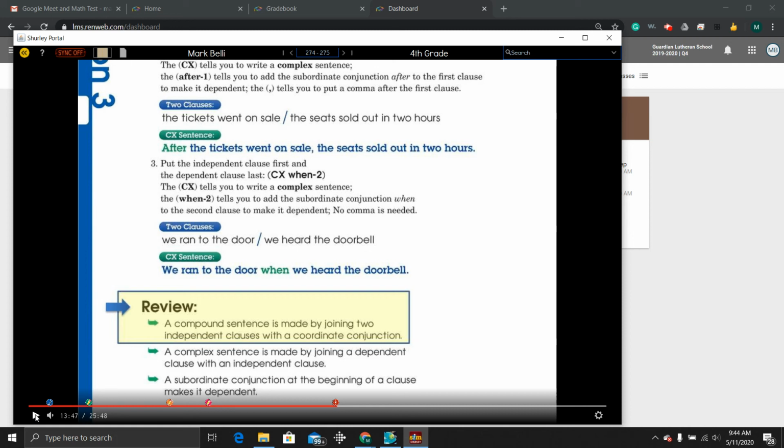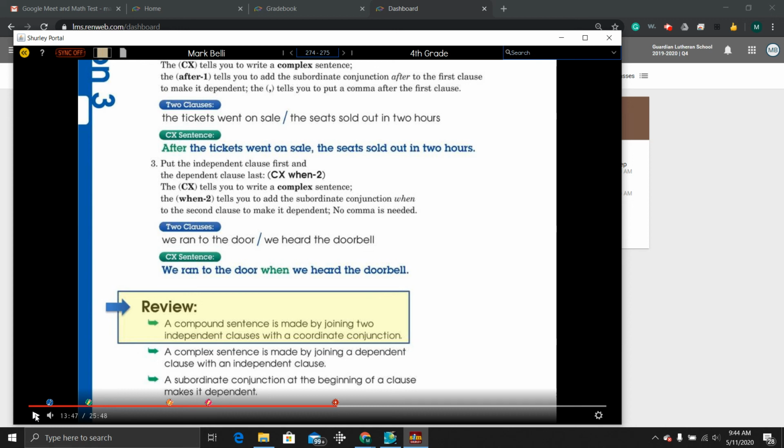You're watching TV and a movie preview comes up. Dependent and subordinate can be used as synonyms. They're synonymous. This information is new. You're going to see it again and again and again.